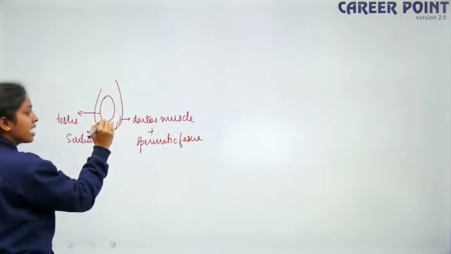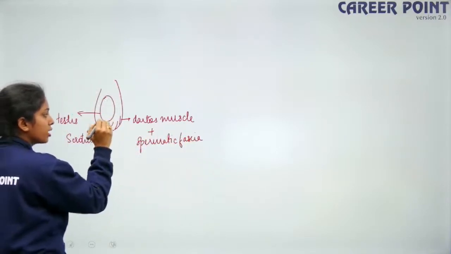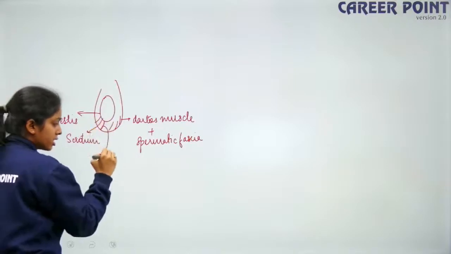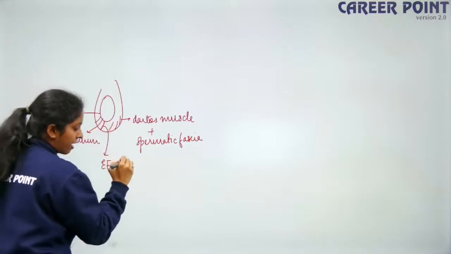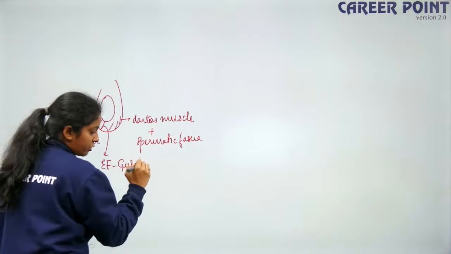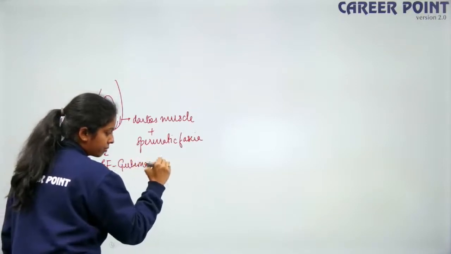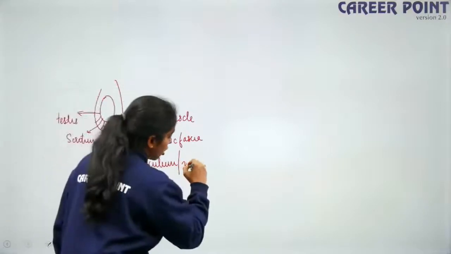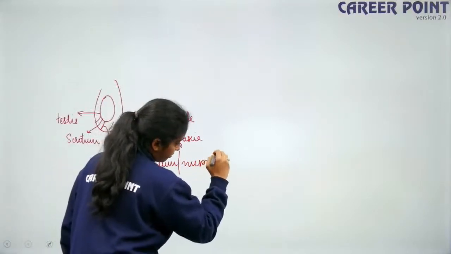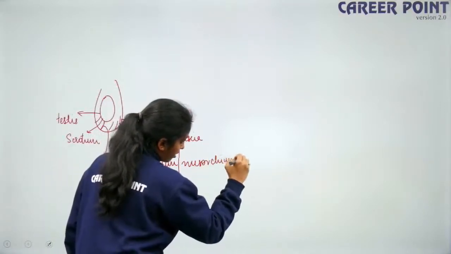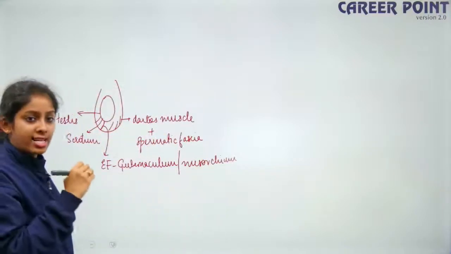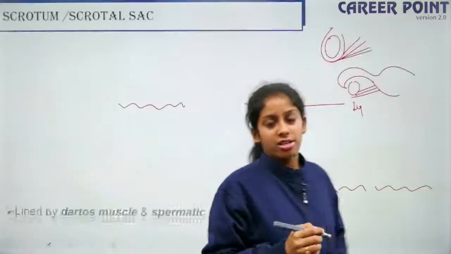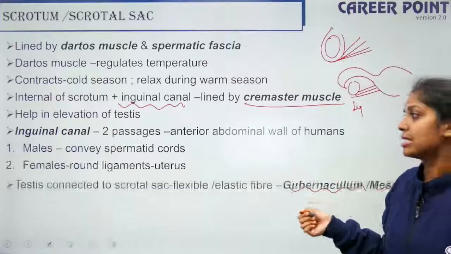Right? So something has to connect the testis to the dartos muscle. So this is connected by an elastic fiber that is called as gubernaculum, or it also has another name that is called as mesorchium. So this is what connects the testis to the scrotal sac. So that is what is explained in this line.